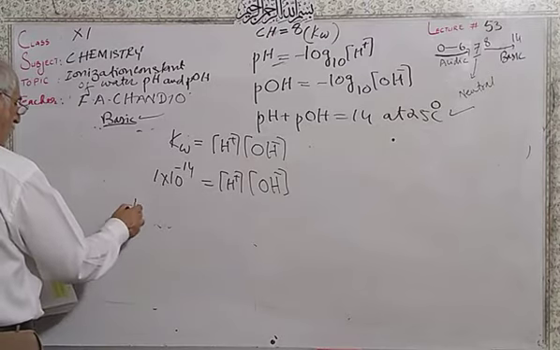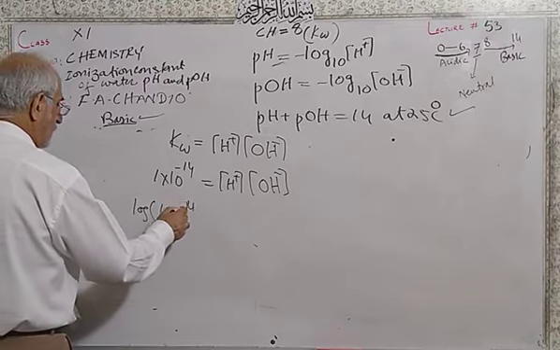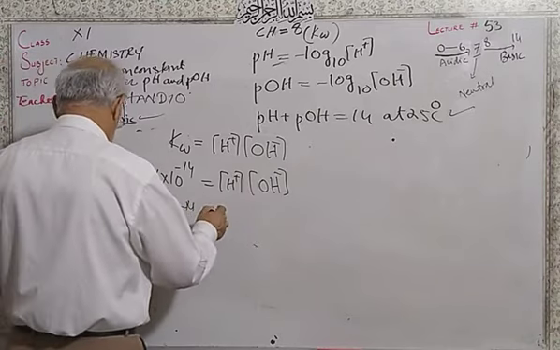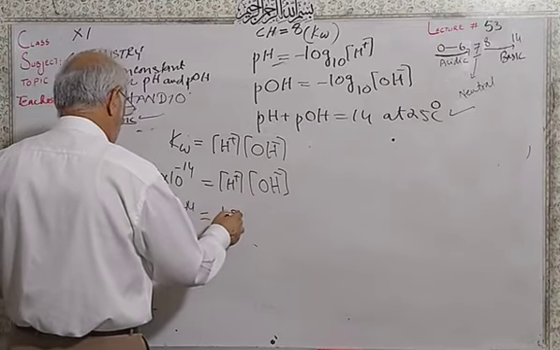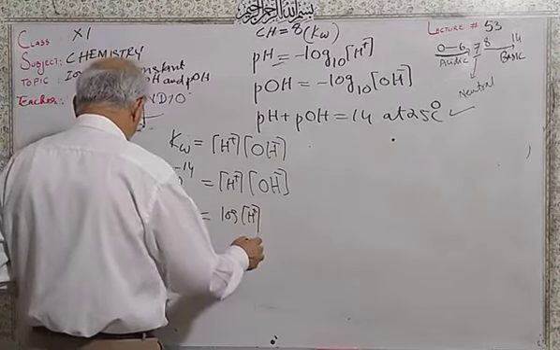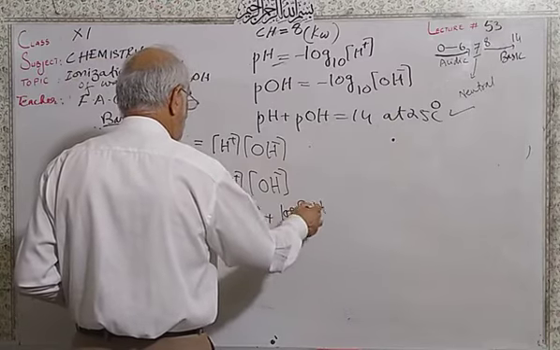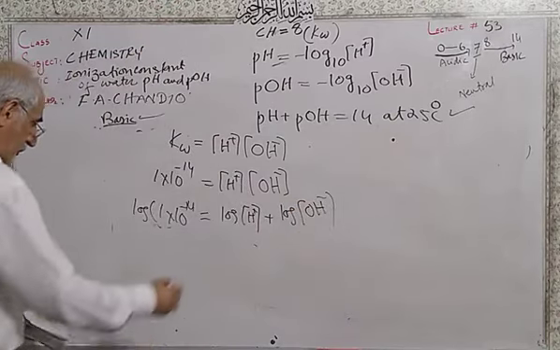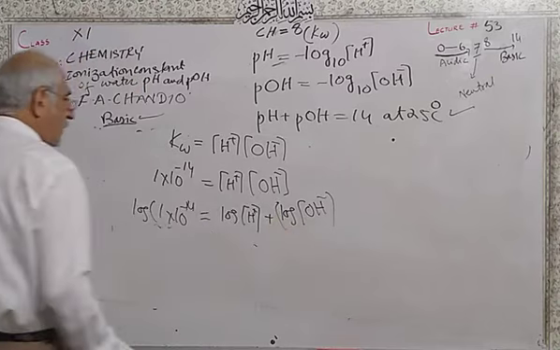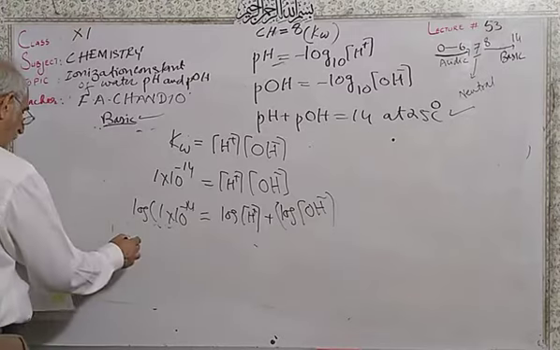Log of 1 into 10 raised to the power minus 14 is equal to log of hydrogen ion concentration plus log of hydroxide ion concentration.